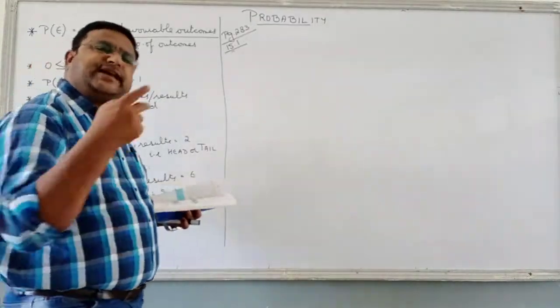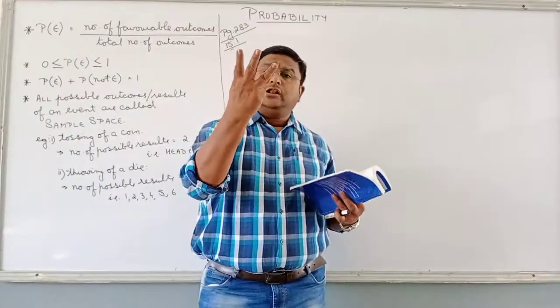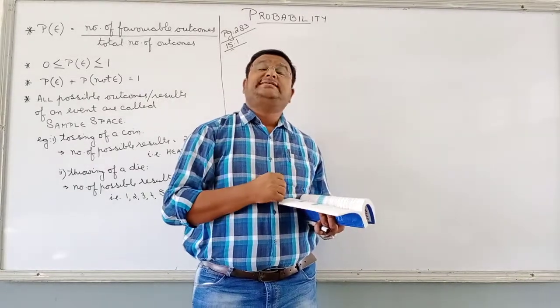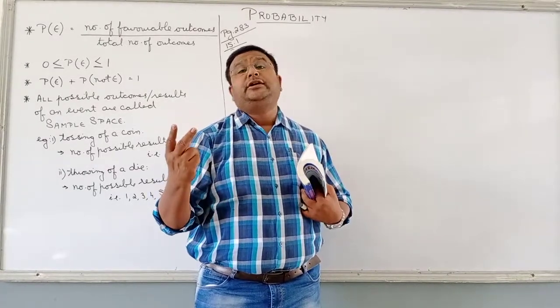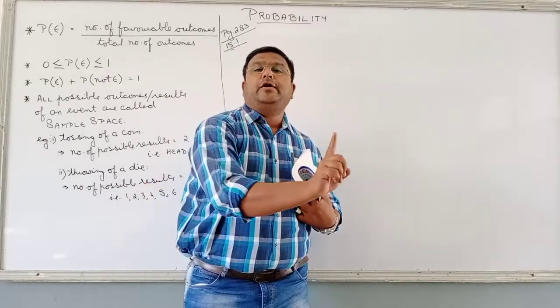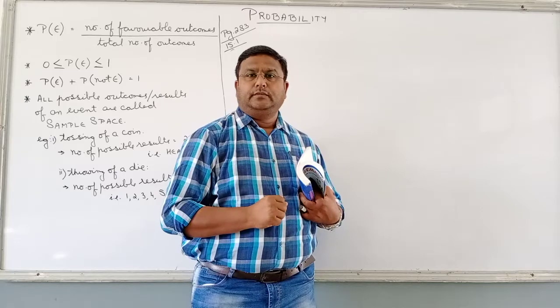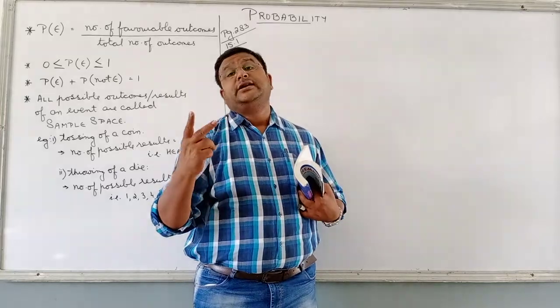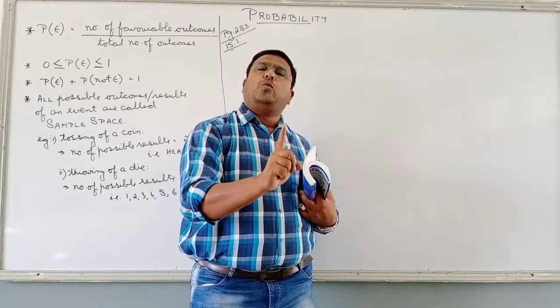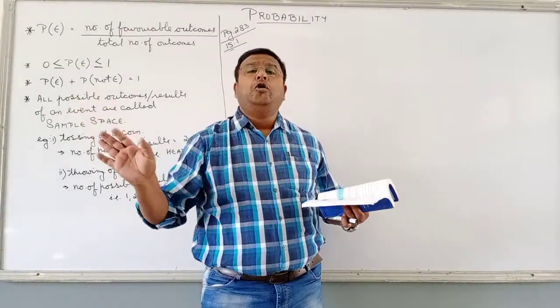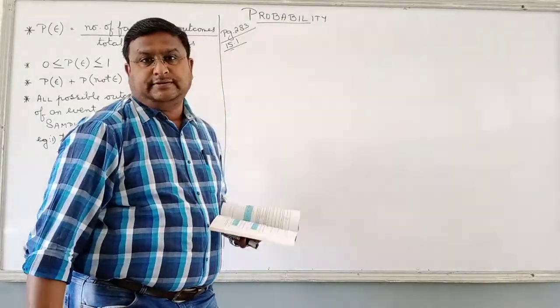First coin also head, second coin also head, third coin also head. All 3 coins have the same result, that is 3 heads. Then it is quite possible that 2 coins are showing head and one coin is showing tail. 2 heads, 1 tail. It is possible that it is 2 tails, 1 head. And it is also possible that all 3 have tails.